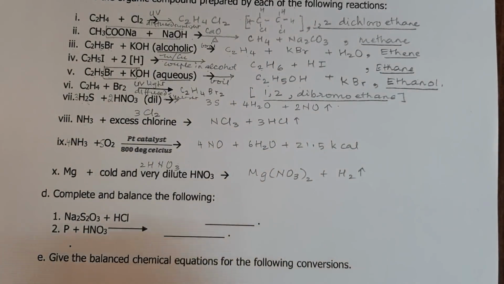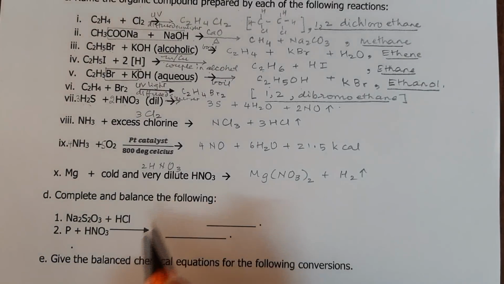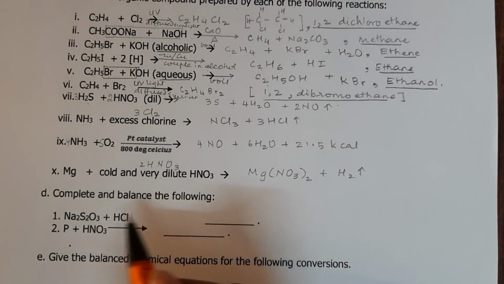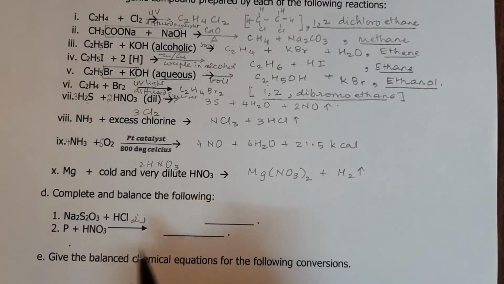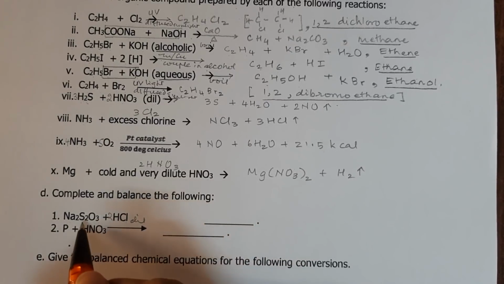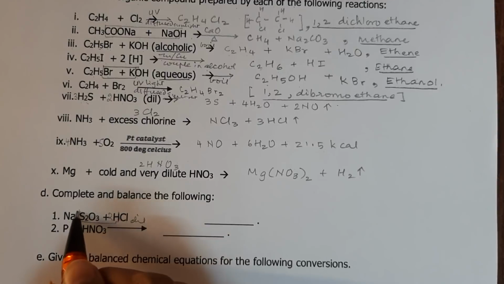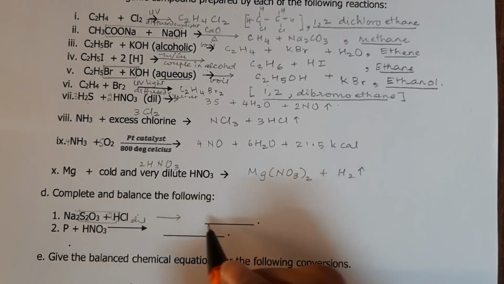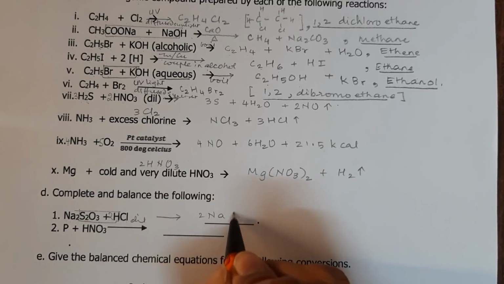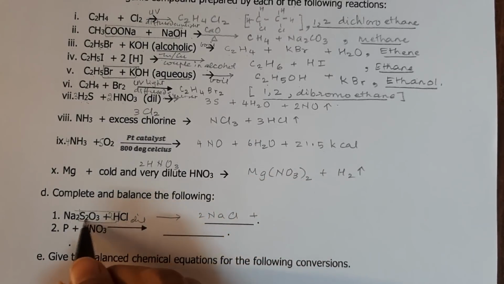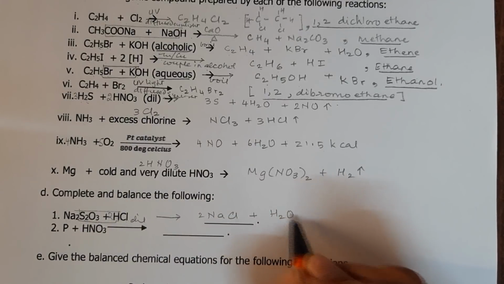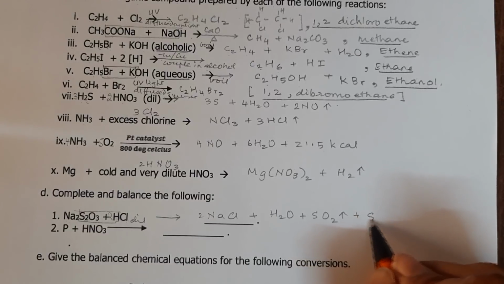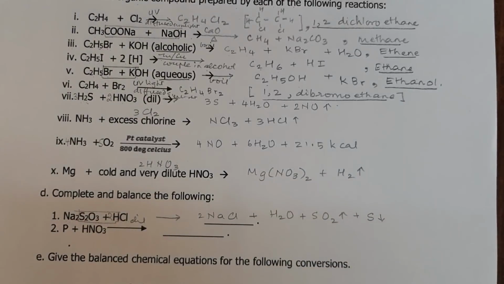Let us come to some more questions of completing the equations. Na2S2O3 plus HCl. Now here HCl is dilute and you have to take 2HCl, and so you will have 2Na will take 2Cl plus H2S2O3, meaning H2O plus SO2 up arrow because it's a gas, and sulfur down arrow.